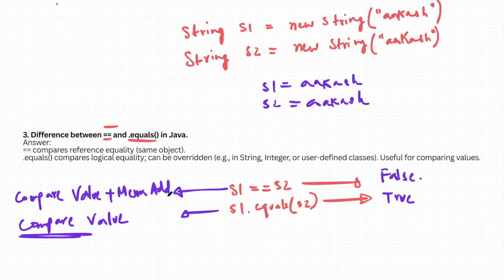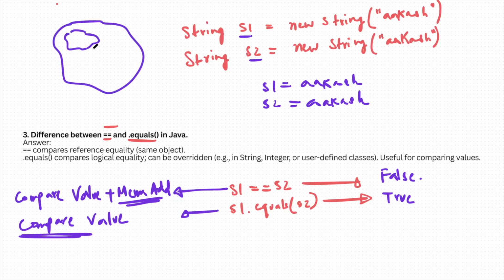Why are they not equal? Because it is now comparing the memory address as well. And why the memory address is different, I will tell you. Since we have two different strings, in the heap we are creating two different objects. Why? Because we are using the new keyword.